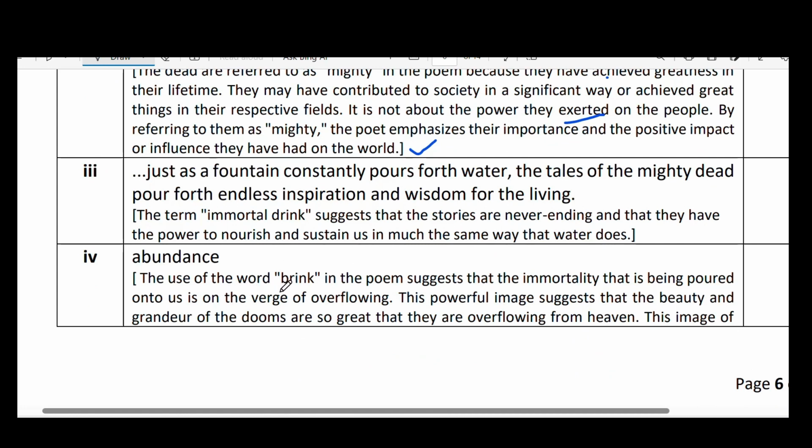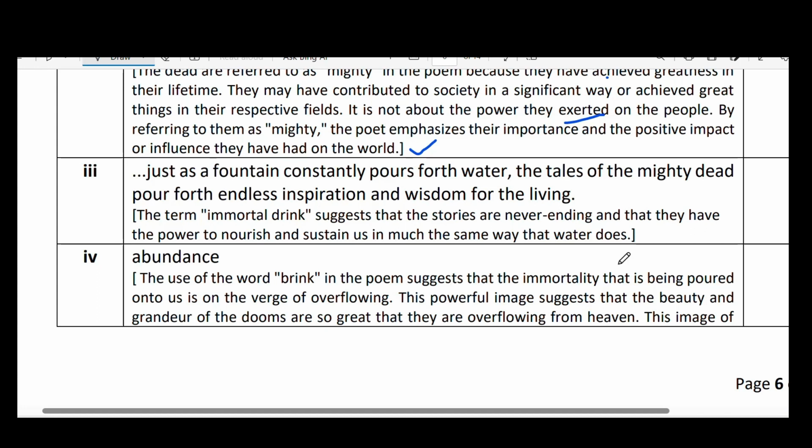The use of the word "brink" in the poem suggests that the immortality that is being poured onto us is on the verge of overflowing. This image suggests that the beauty and grandeur of the dooms are so great that they are overflowing from heaven.